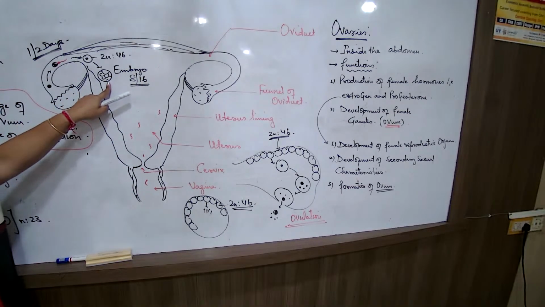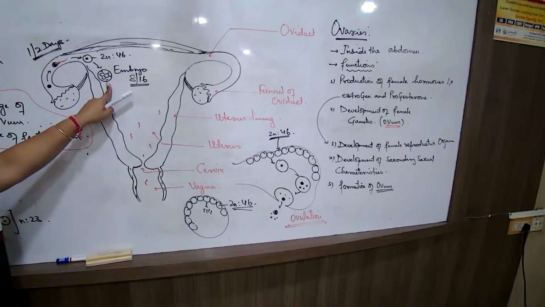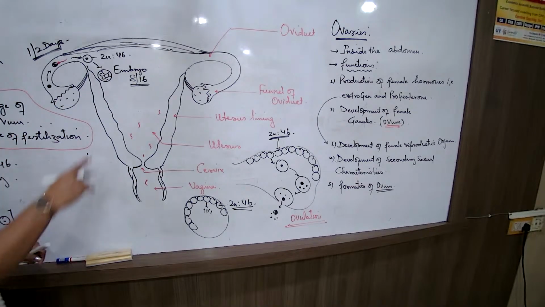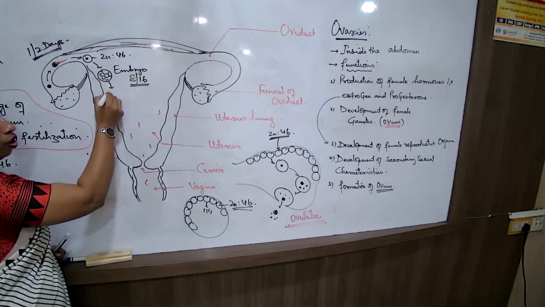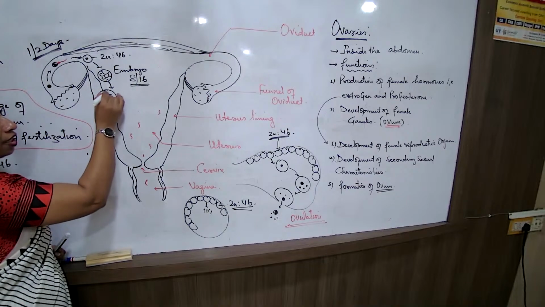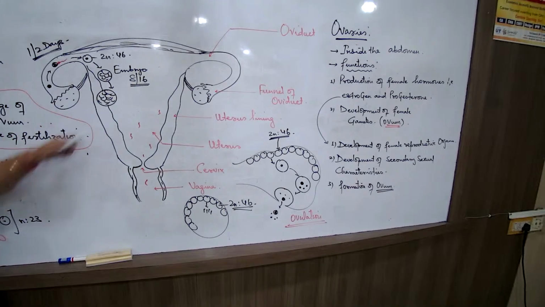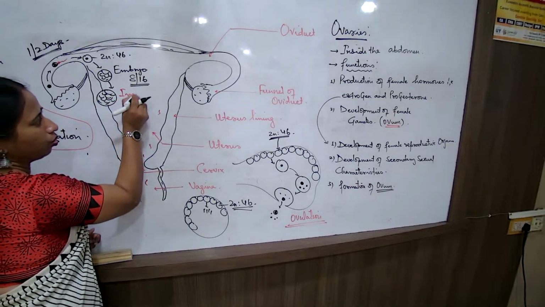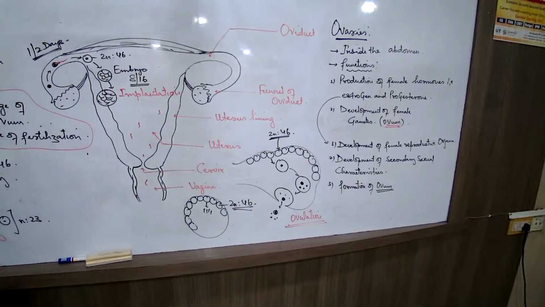Until the embryo has almost 16 cells, the cells keep doubling: 2, then 4, then 8, then 16, then 32. By the time it is 16 or 32 cells, what will happen? This embryo will make its attachment with the uterine wall. What is this process known as? This process is known as implantation. Implantation is the attachment of the developing embryo in the uterine wall.